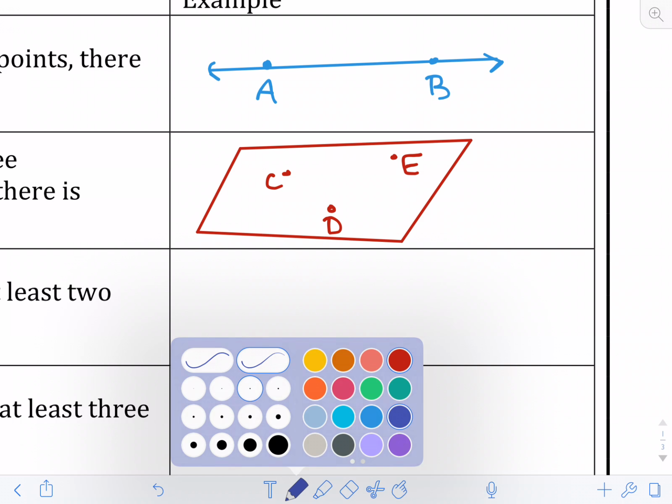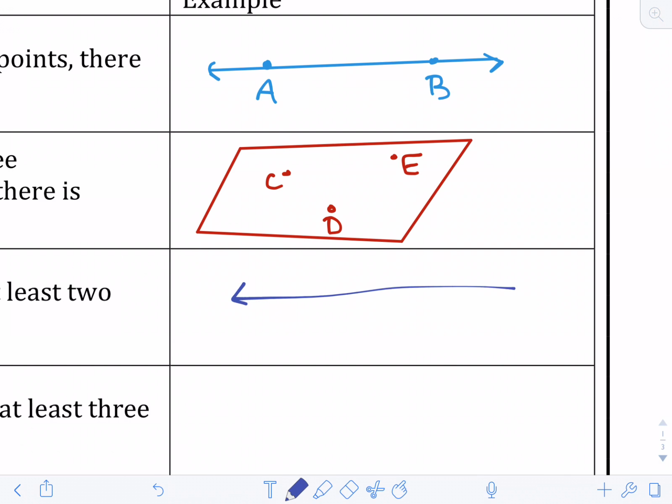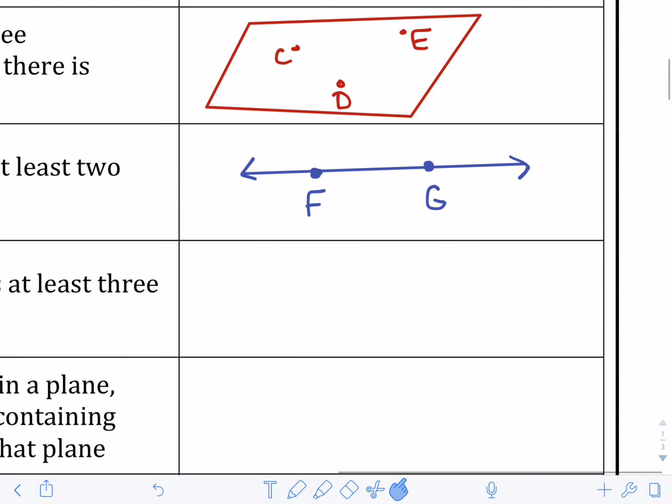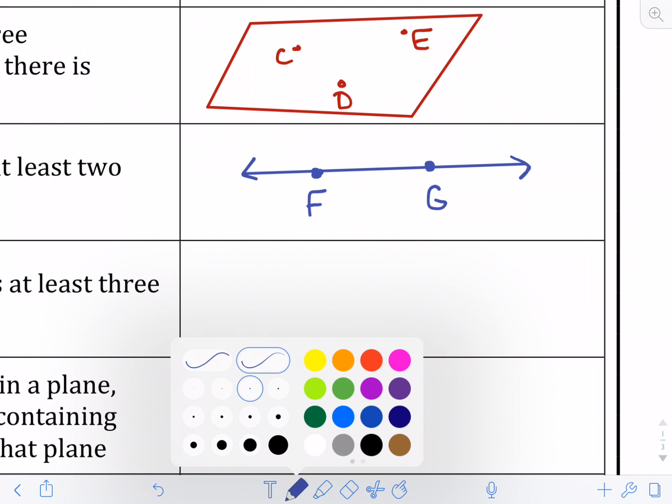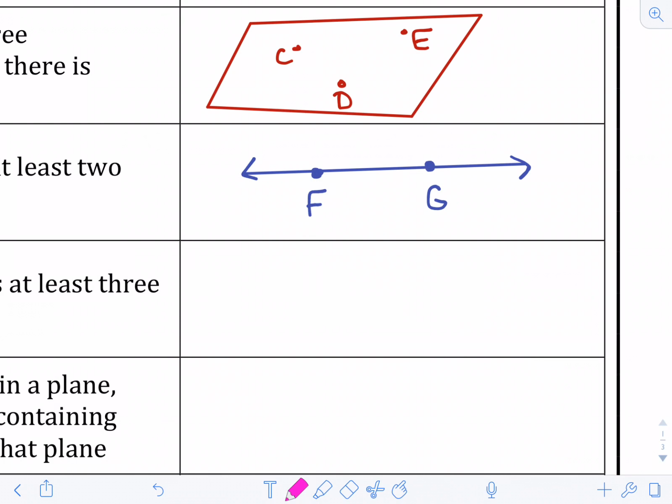So whenever you look at a line, okay, there's actually an infinite amount of points on there, but you will always have 2 points because you have to have at least 2 points to make a line. Same for 2.4. It says a plane contains at least 3 points.